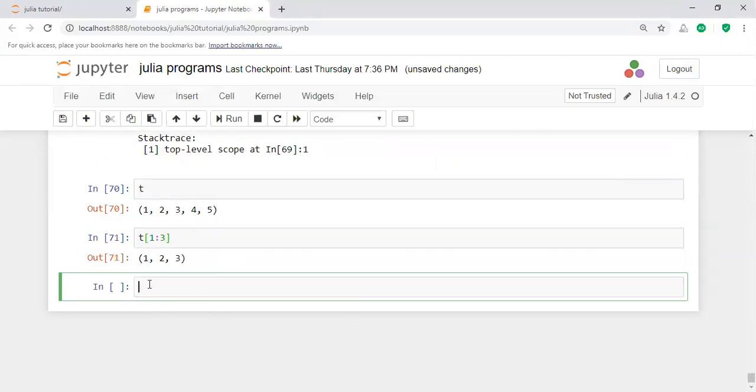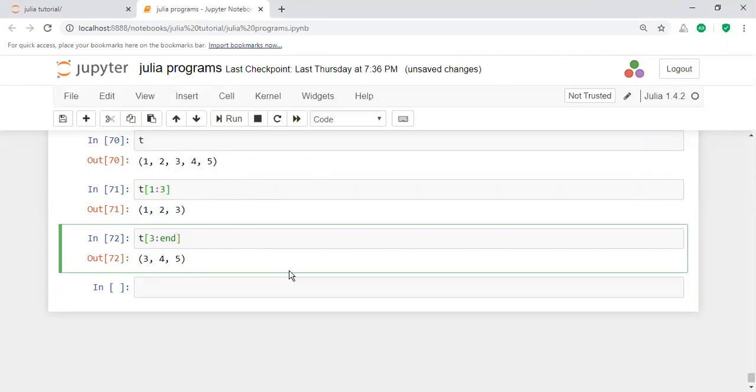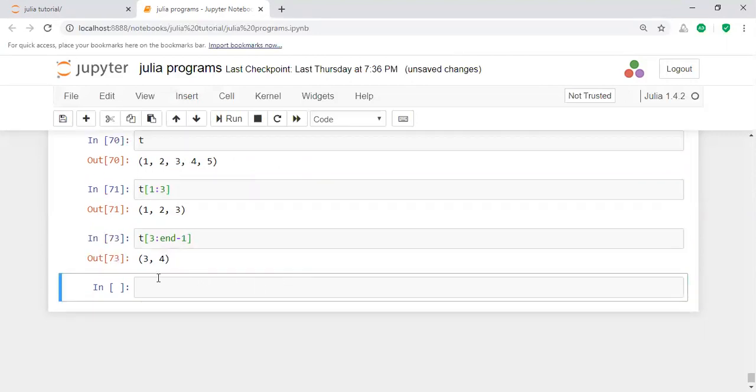Here 1 2 3. For example, I want to access from 3 to the end. Starting from 3 to the end value. I want to know the end value. What is the end value here? Starting from 3, the end value here is 5. If you don't know the end value, you will declare it as end here. That means I am starting from 3, end minus 1. Yes, it is also possible. Here end minus 1 displays information like this, 3 4.